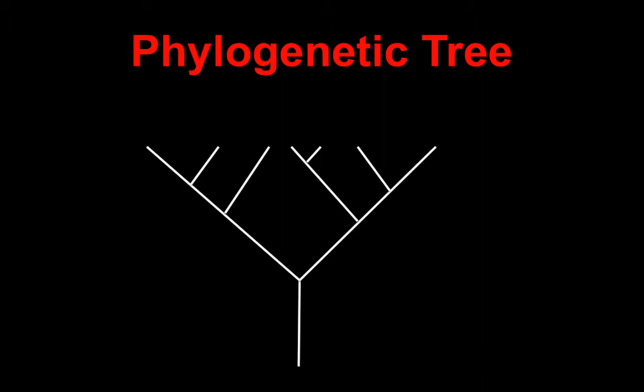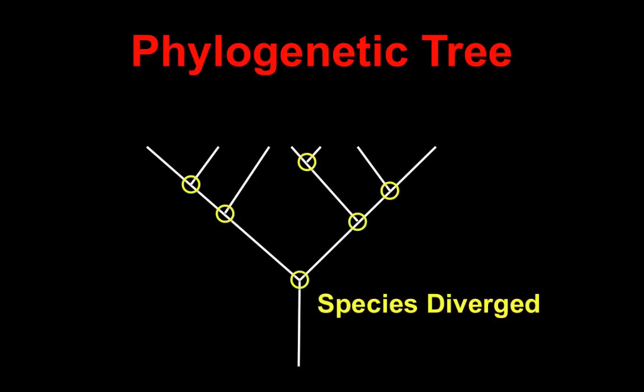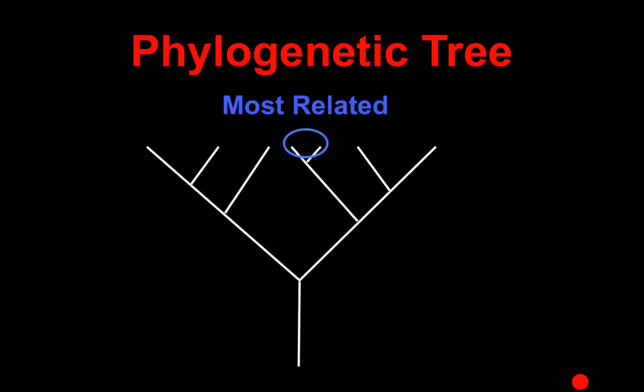A phylogenetic tree shows all of these, this common ancestry and speciation. So remember, every one of these branches is where species have diverged. In other words, two groups of species broke apart. That also represents the last common ancestor of the species past that divergence. The most related are the ones that have diverged the most recently, so they would be the closest together. The ones that are the farthest apart, those two on the outside, share a common ancestor the most distantly.